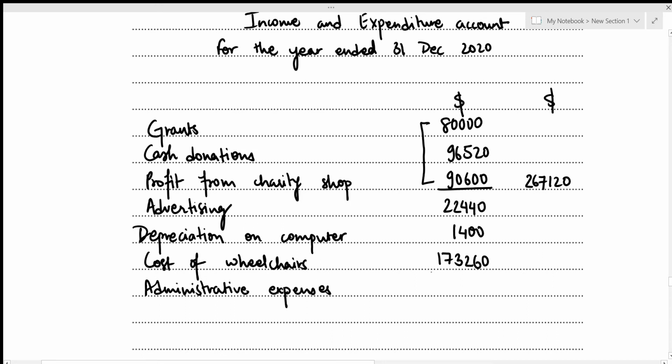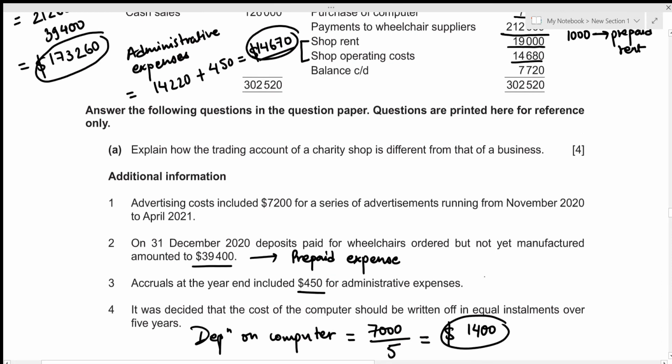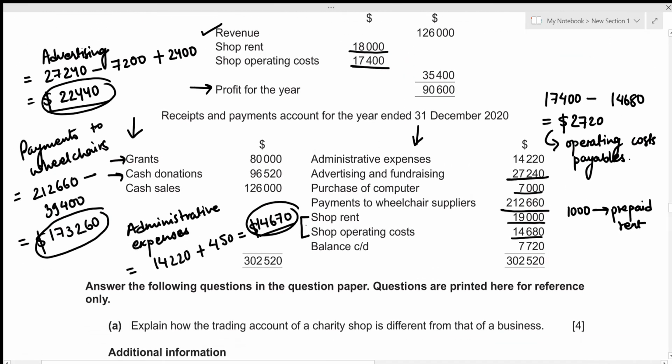This amounted to 14,670. Let's have a look above. So we already included the administrative expenses. We included advertising and fundraising. We included the purchase of computer as our depreciation. Then we included the payments to wheelchair suppliers, and the shop rent and operating costs had already been adjusted in our profit for the year. This means that we have included all of our headings for the income section as well as the expenditure section.